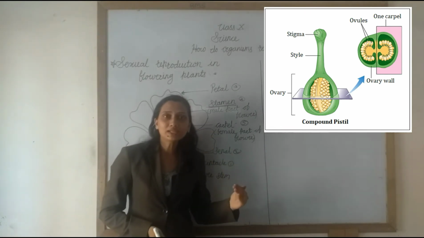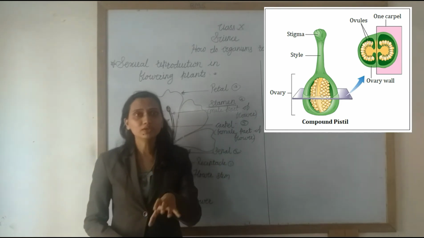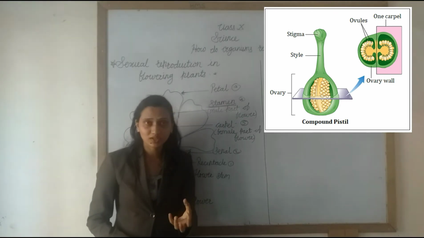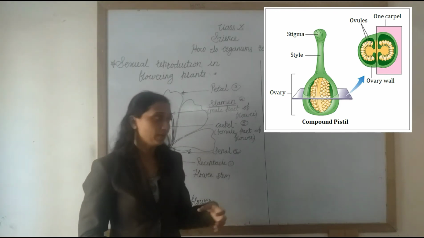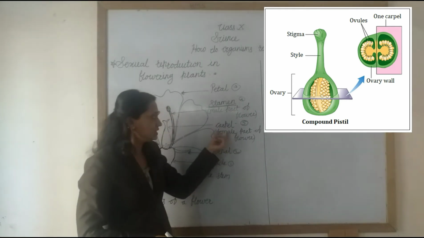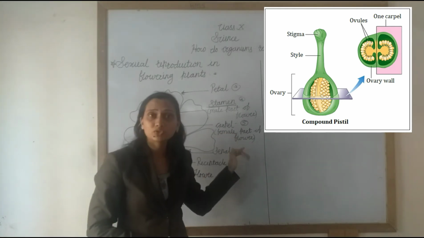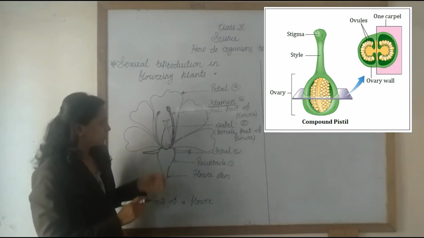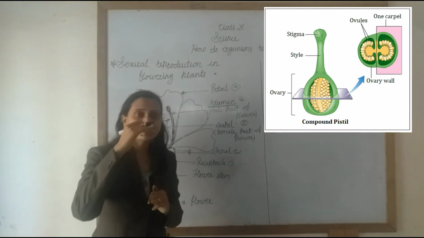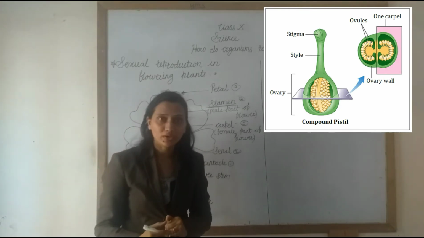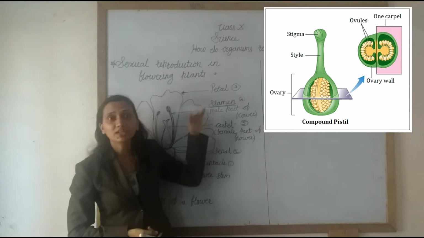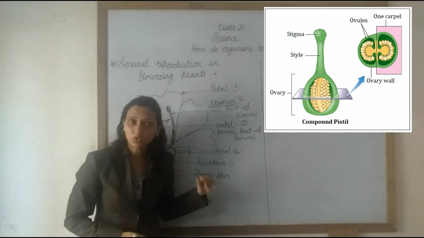So this carpel is the female reproductive part of the flower. Always remember this; it may be asked as a 1-mark or 2-mark question. Sometimes brief questions are also asked on this topic. So this carpel is made up of three parts: stigma, style and ovary. See in the image.